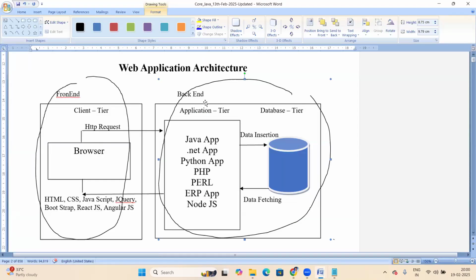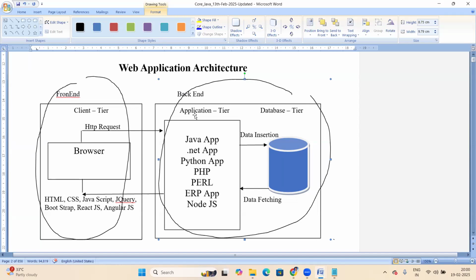Next, the back end. The back end is called the server side. The front end is a client, and the back end is the server side. Client and server. To develop the front end, we need HTML, CSS, JavaScript. These are front end technologies.